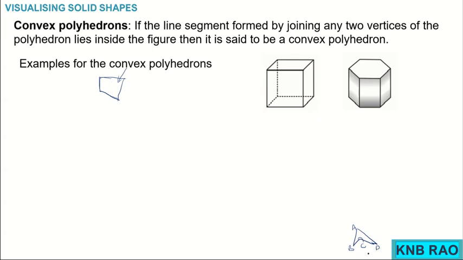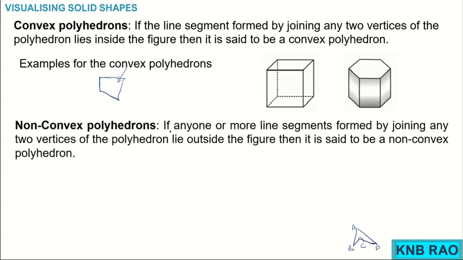Okay, that is the difference. So, if a polyhedron is made up of surfaces that are all convex polygons, then that polyhedron will be a convex polyhedron. Okay, that is it in simple terms.